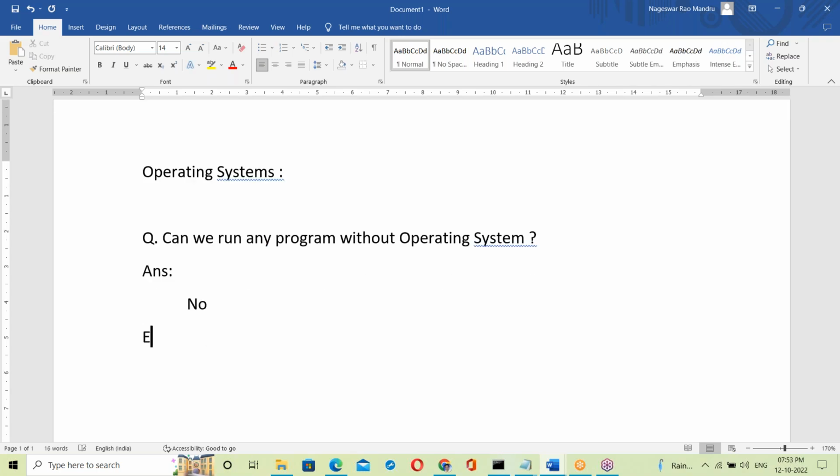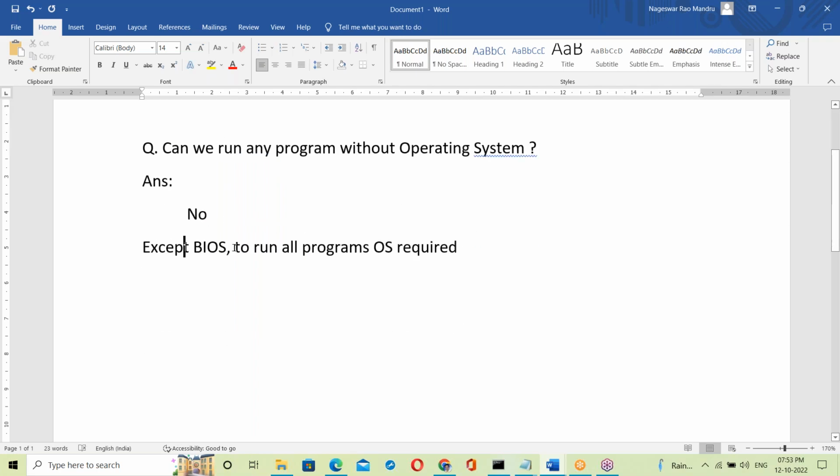Except for BIOS, to run all programs an OS is required.